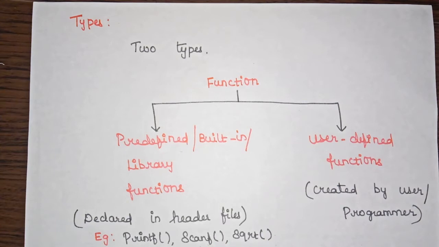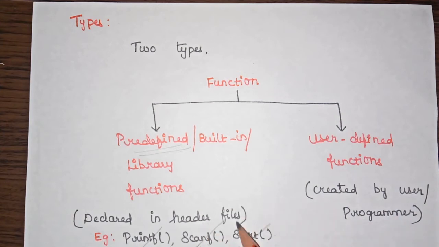Instead, we are just going to use the printf statement, the scanf statement, and the square root function. All these functions are just taken and used by the user. The definitions of all these functions are already written. That is why it is called predefined. All those definitions are already defined in our C library files, that is, header files.